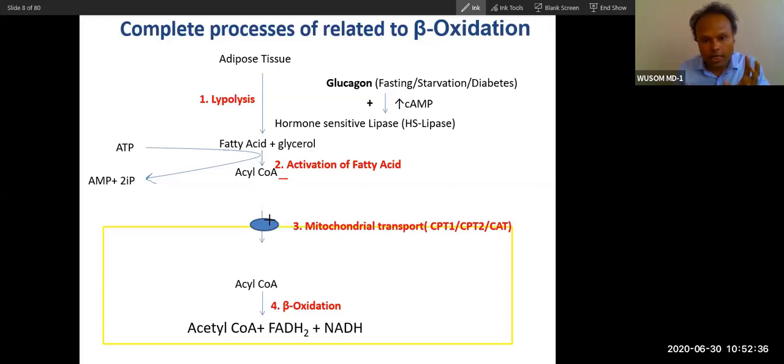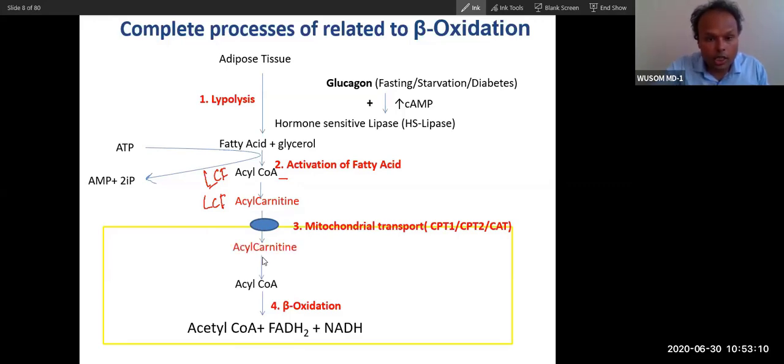It enters mitochondria through transporters, and through that transporter also, not in the form of acyl coenzyme A. This is very important. This long chain fatty acyl coenzyme A will first convert into long chain fatty acyl carnitine, and this fatty acyl carnitine will enter through the transporter.